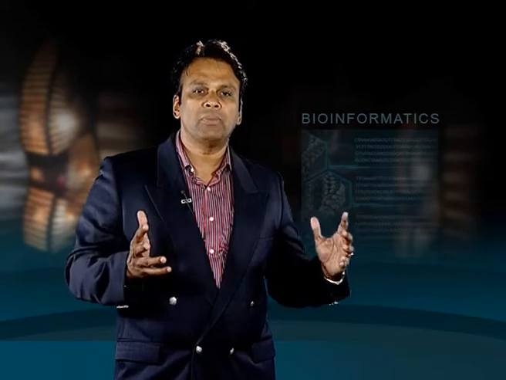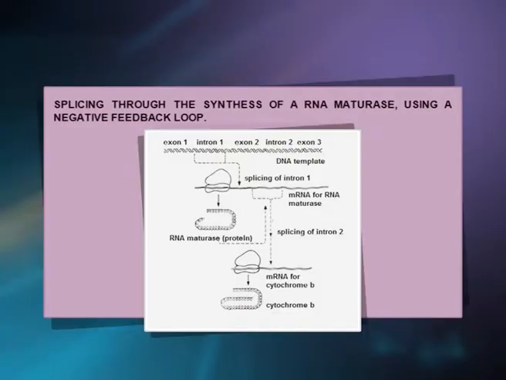This maturase is believed to be responsible for splicing out the second intron, thus producing the mRNA, which will then disrupt the reading frame for maturase and will be translated into cytochrome B, as shown in this figure. Here, splicing through the synthesis of an RNA maturase using a negative feedback loop is shown. An example of this splicing mechanism is found in the mitochondrial gene for cytochrome B, also called the box gene.